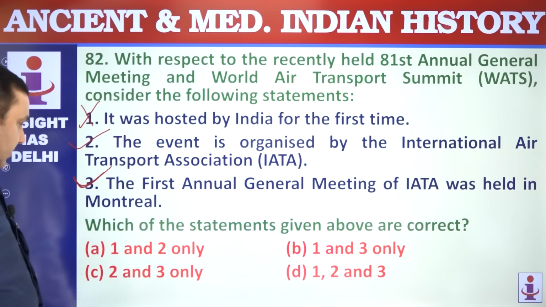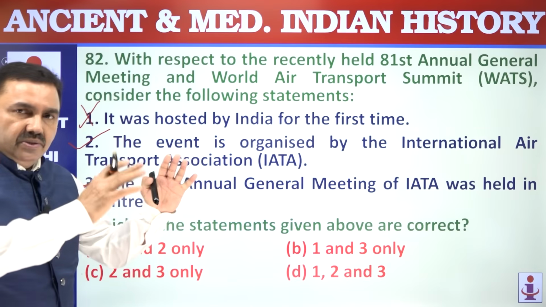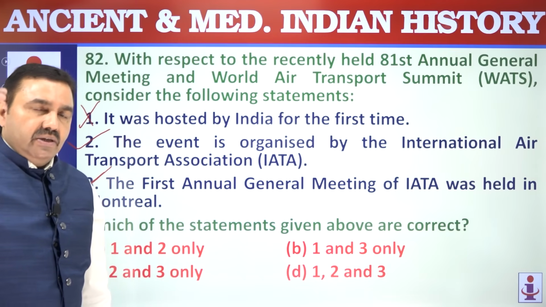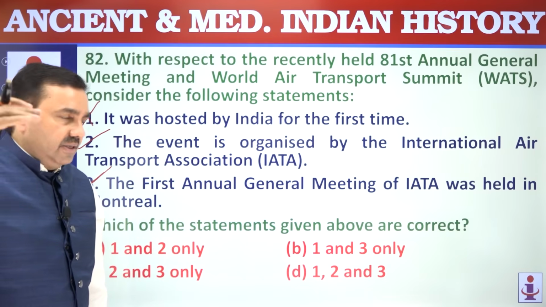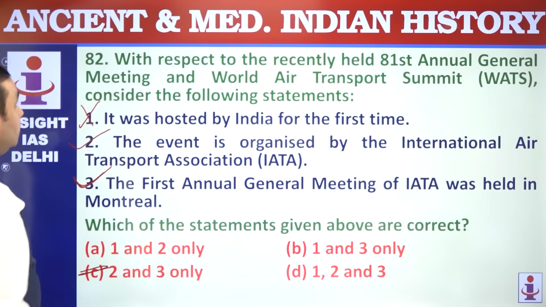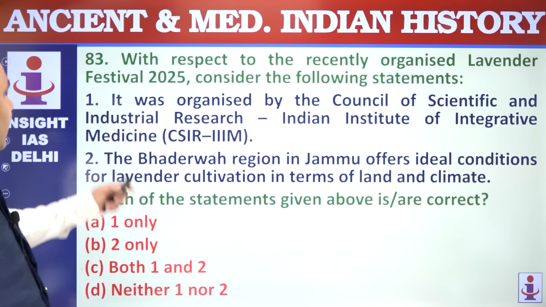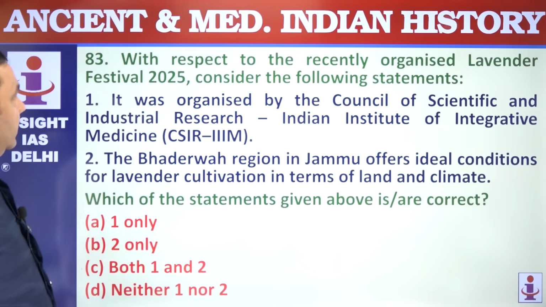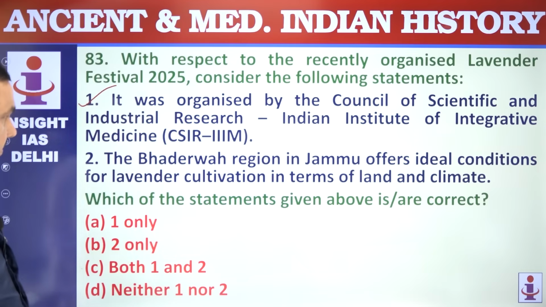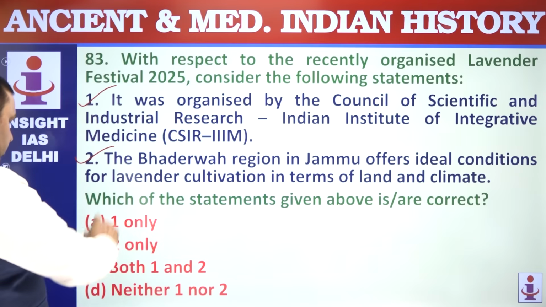So that's correct, 45. So whenever you read the topics, you have to go back to the history to know the background also. This is not just current affair, this is current development. Remember that, 2 and 3. 83, with respect to Lavender Festival in Kashmir, it was organized by CSIR, IIM. Banderwa region of Jammu is considered to be perfect, both are correct.